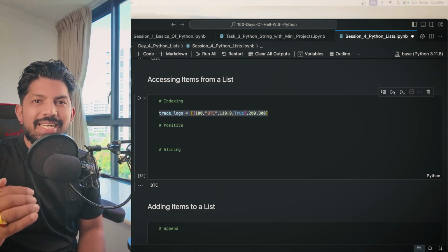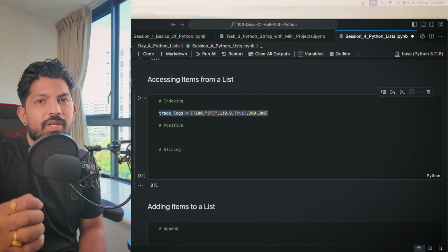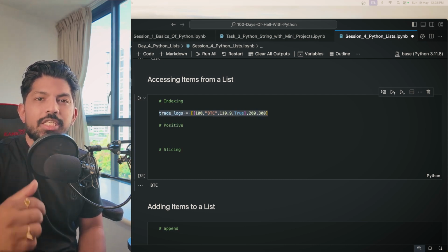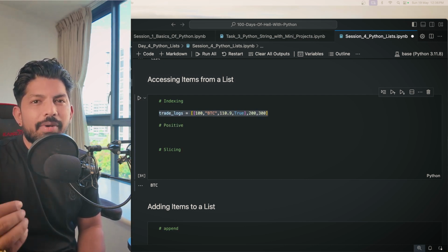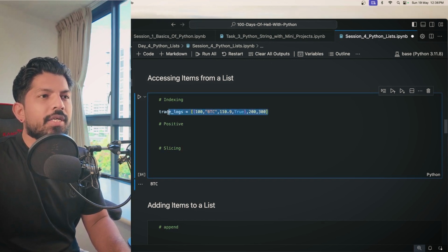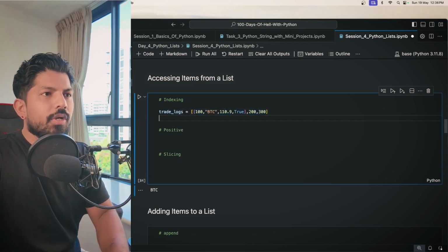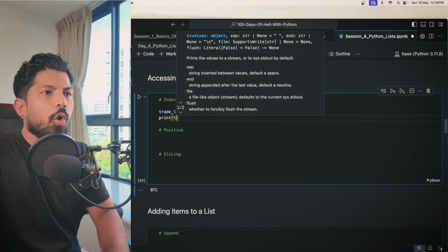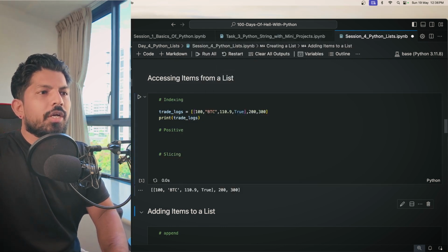So now let's understand how to access items from a list. We have 3 options. One is positive indexing, another is negative indexing, and then we have slicing. Let's quickly go through the examples. So let's say we have this one, right? When we print the whole list, it will give us this output.